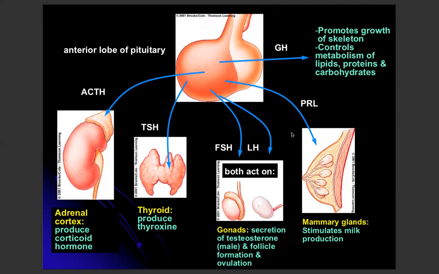PRL ni prolactin, so dia akan promote the mammary gland to produce milk. Okay, manakala GH ni growth hormone, so dia promote the growth of skeleton and the control metabolism of lipid, protein and carbohydrate.